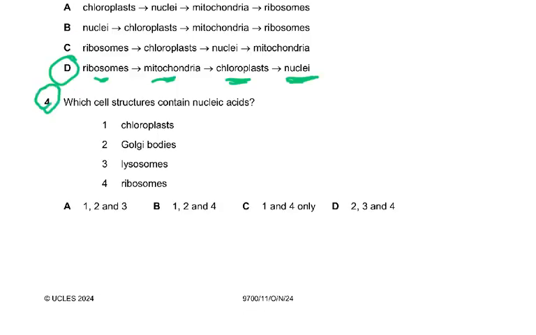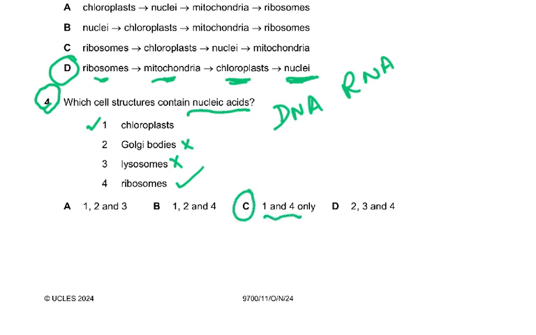Now coming to question number 4, which cell structures contain nucleic acid? Nucleic acid means DNA and RNA. Now of course you have to remember that cell structures. So chloroplast, have a circular DNA, and then they have 70S ribosomes. So that's my 1 is correct. Golgi body does not contain any lysosome, does not contain. Ribosomes are made up of ribosomal RNA, which is a nucleic acid and protein. So it will be 1 and 4. That is why the answer to 4 is C. 1 and 4. So chloroplasts, you remember chloroplasts have thylakoids, and then they have the circular DNA, and then they have 70S ribosomes.